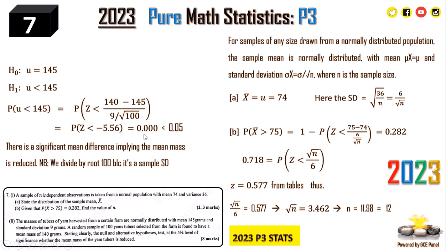So from here, since we are testing at the 5% level, 5% means 0.05. If the answer we have is less than 0.05, then we say there is a mean difference. Means that what they are saying, that there is a difference, is true. But if it was greater than 0.05, then we say there is no difference. So here we have rejected the null hypothesis and the alternative hypothesis is supported.